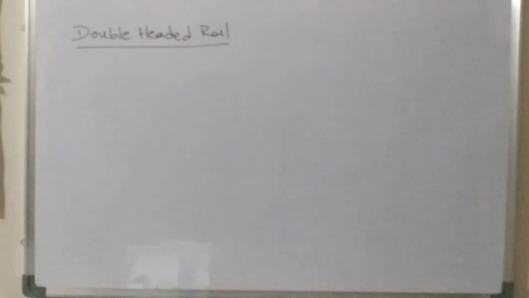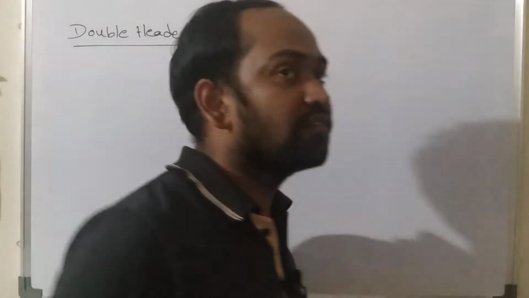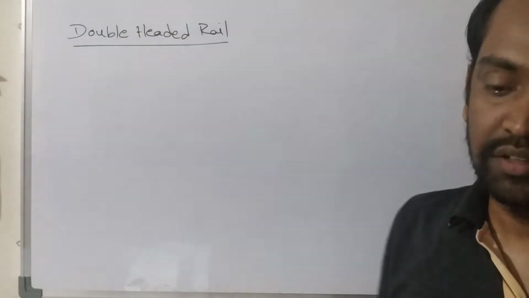Coming to the double-headed rail. The double-headed rail is the cross section of a rail in which the thickness and width of head are equal to the thickness and width of foot.